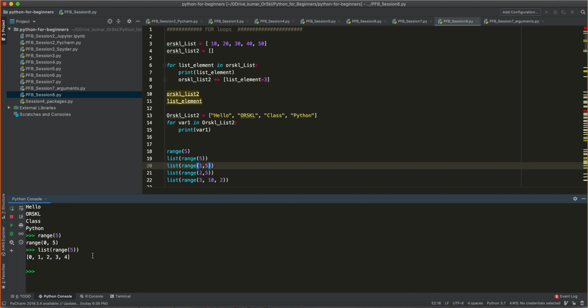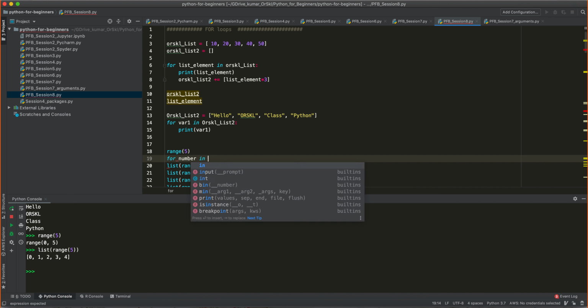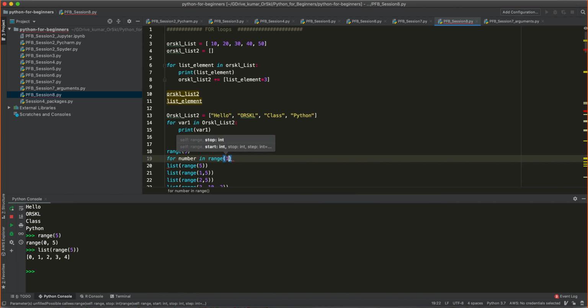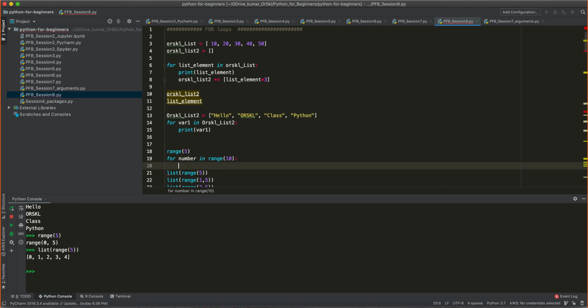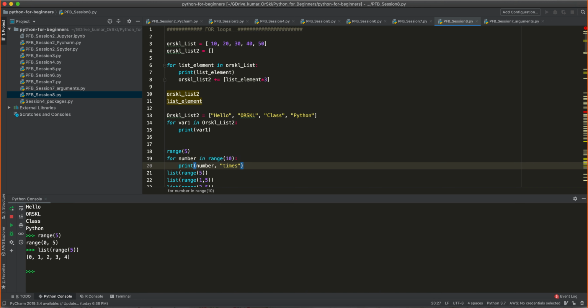So why am I teaching you range at this point of time? In case if you do not want to be dependent on any list to create a for loop, or you just blindly wanted to run some program in an iteration 10 times, how do you do it? You just say range of 10. Instead of this, you just say, let me write here, for number in range of 10, right? Because I wanted to just run a for loop 10 times. Just say print number comma times. So that is the first time, second time, etc.